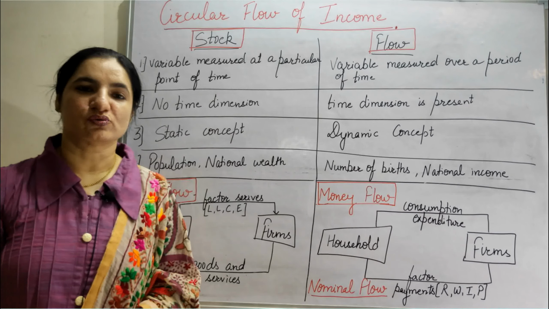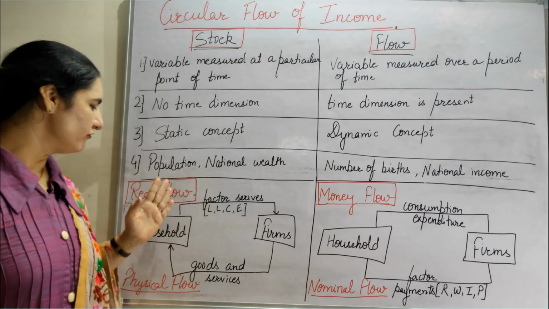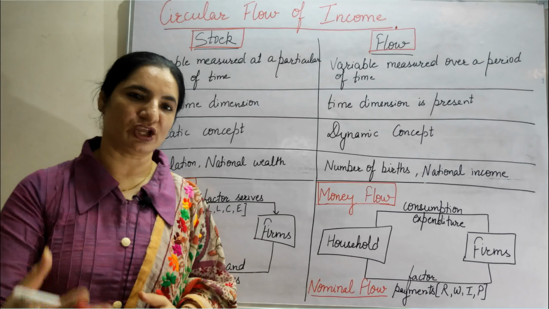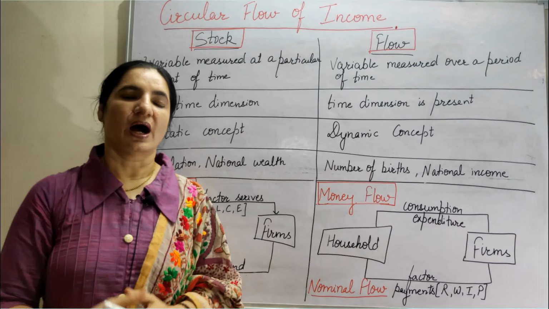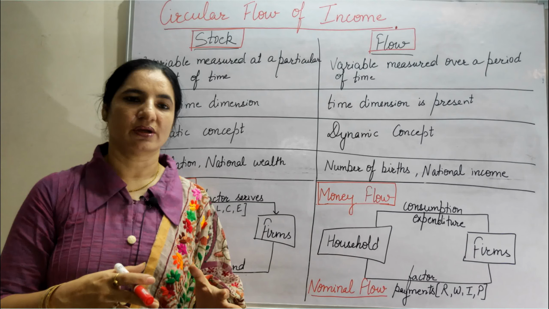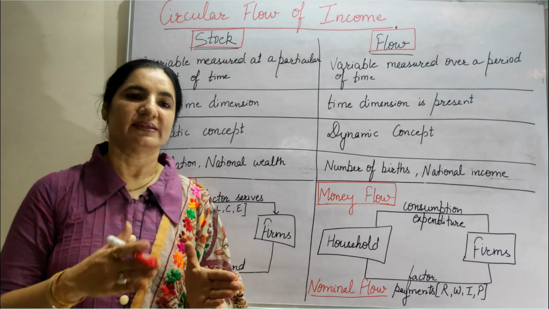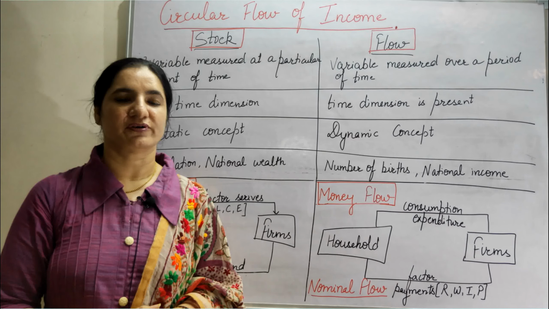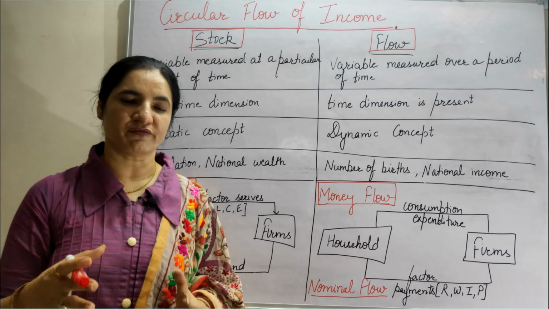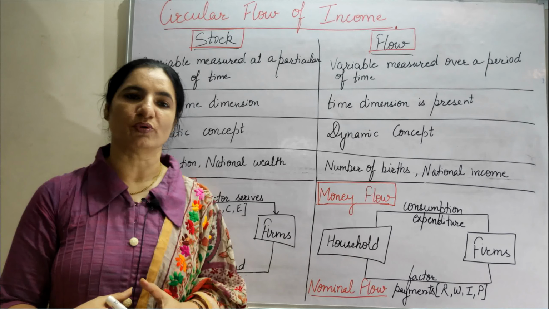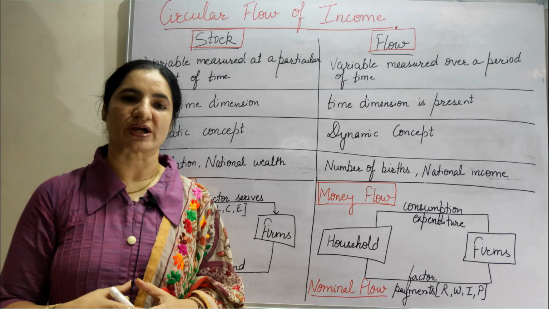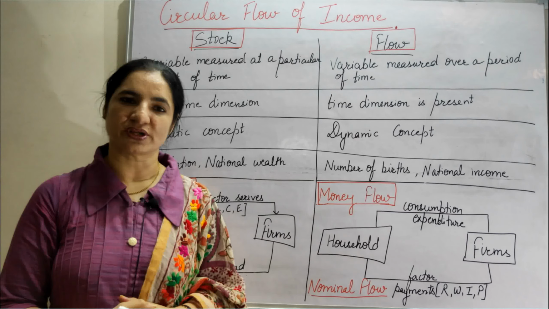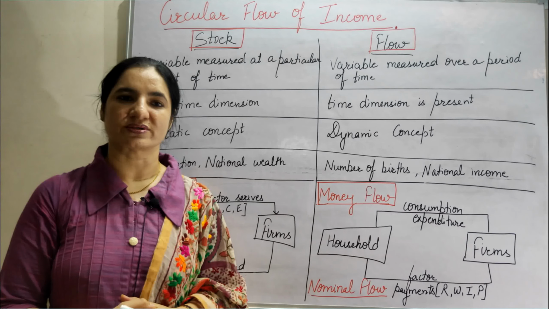Next, we have to understand the meaning of real flow and money flow. As we have understood the meaning of circular flow of income, how income is generated at the production process, then distributed amongst the factors of production, and further this income which is distributed to the factors of production, they spend as consumption expenditure in buying goods and services.